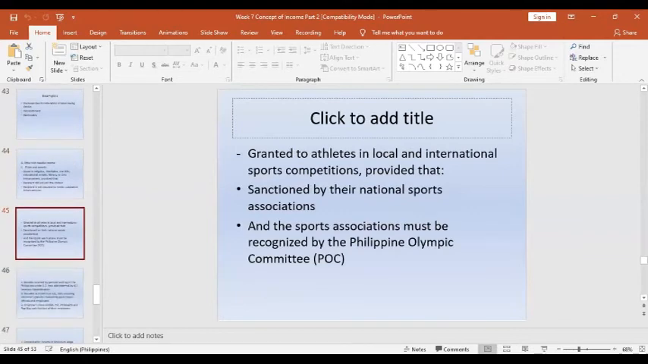What are other non-taxable income? The proceeds or rewards granted to athletes, especially those who bring honor to the Philippines. They are given cash proceeds by the Philippine Sports Commission and the Philippine Olympic Committee. So that will be exempted, or that will be non-taxable on the part of the business.